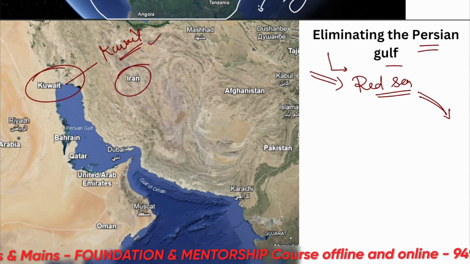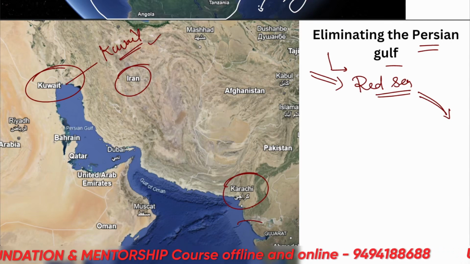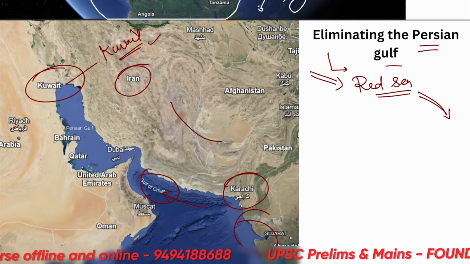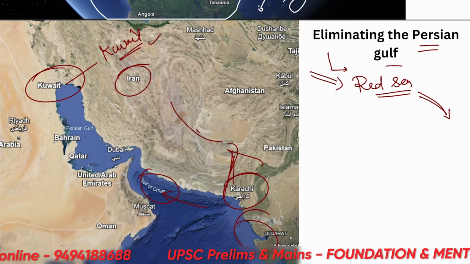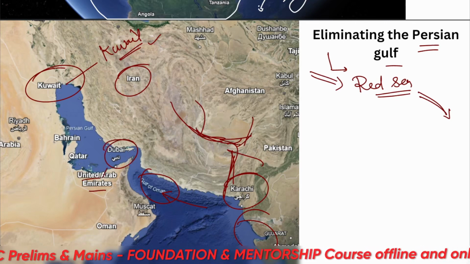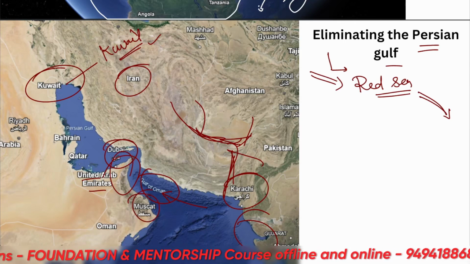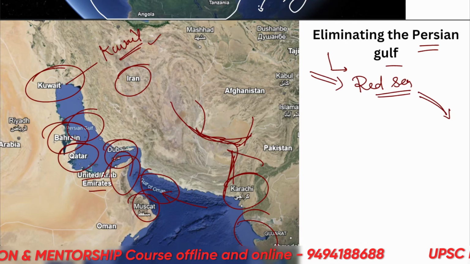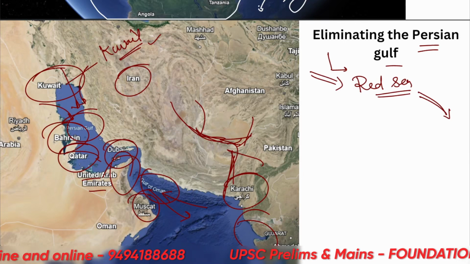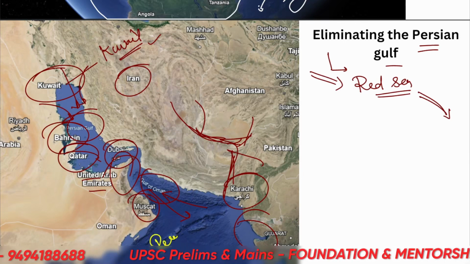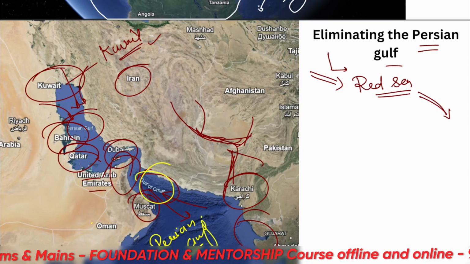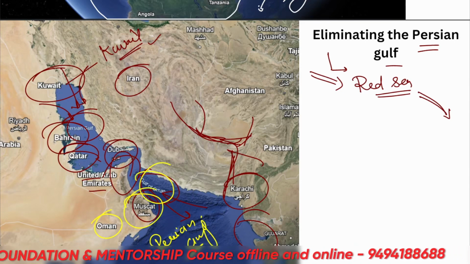Then furthermore, there is Iran here. Alright, Karachi, that means Pakistan here, India here. So this is the Gulf of Oman. Alright, so it's very close to this Iran and Pakistan border here. Afghanistan is landlocked here, we can see. Alright, this is Dubai here and the UAE here. This is Muscat, the capital of Oman. There is Bahrain and Qatar here. So this is the Persian Gulf. Most of the oil comes from these countries into the Arabian Sea. So this is the way we eliminate the Persian Gulf from our question. We are not talking about this. And just remember that this is the Gulf of Oman because we already know Oman is there. Muscat is here, so we can easily remember this is the Persian Gulf.